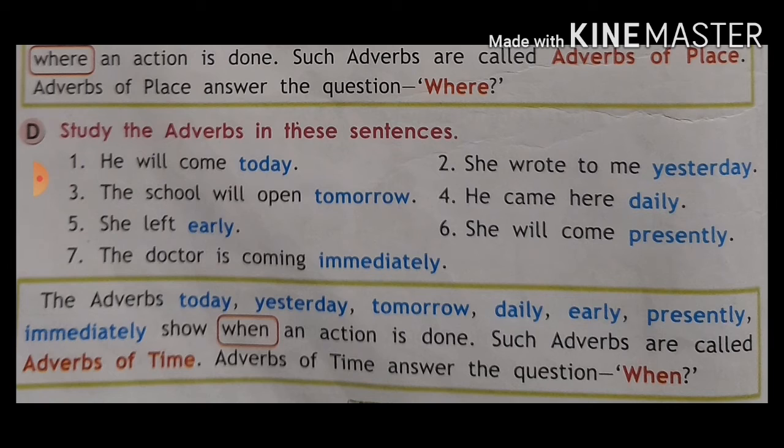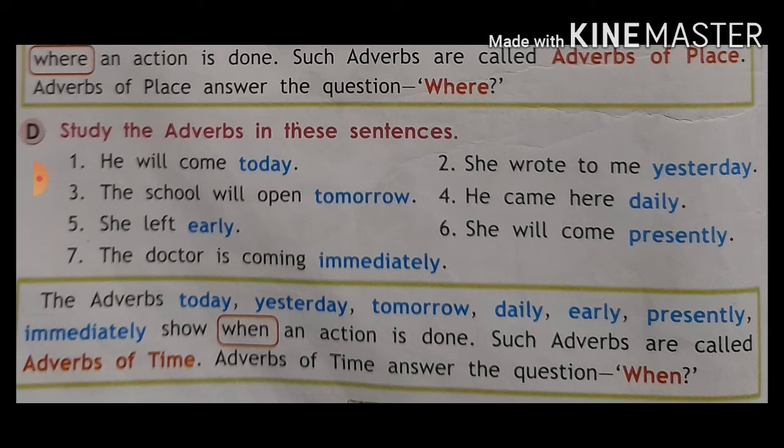Now see the next. Study the adverb in this sentence. He will come today. Please focus on the word in blue color. She wrote to me yesterday. The school will open tomorrow. He came here daily. So came is the action. She left early. She will come presently. The doctor is coming immediately.